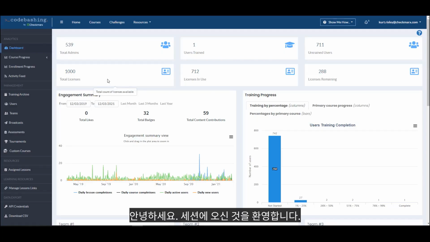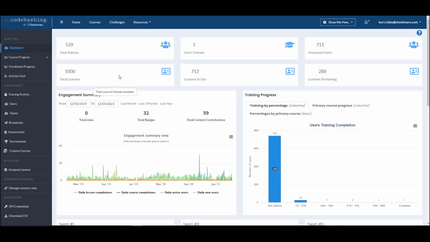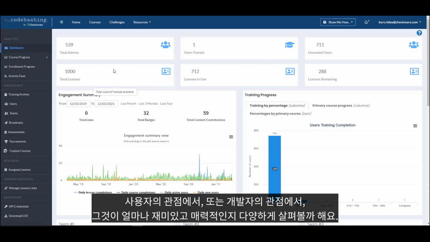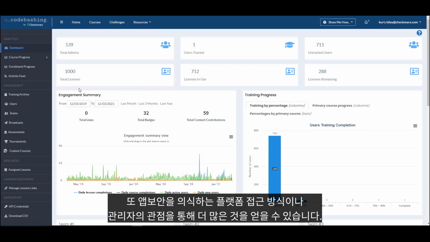Hello and welcome to today's session, taking a look at Checkmarx's Codebashing solution. I think we'll look at it from a couple of ways. One from the user's or developer's perspective, how fun and engaging that is. Then also more from an AppSec awareness platform approach, or more the administrator.